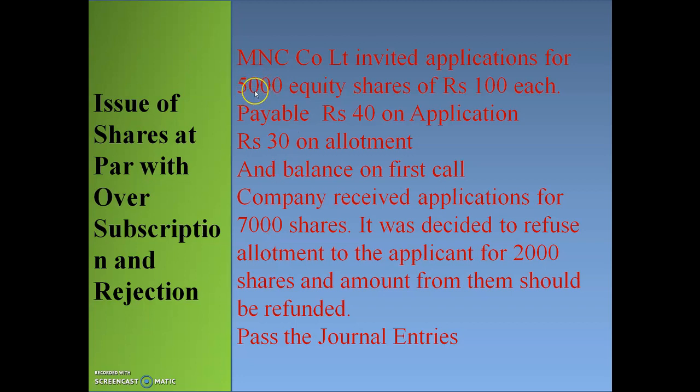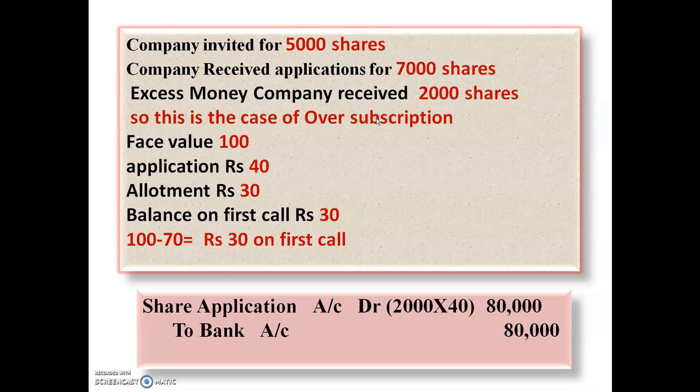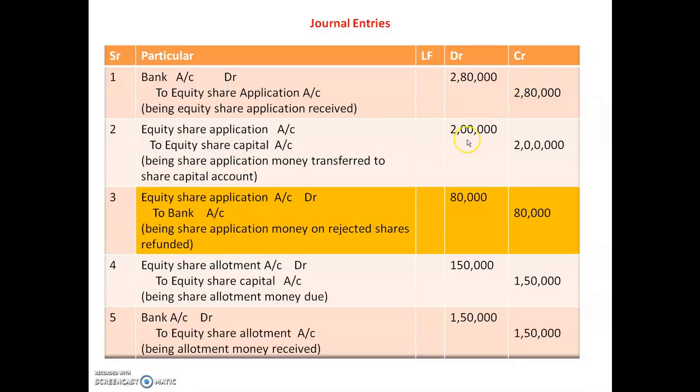Okay, so here 5,000 multiply with 40 rupees on applications, so the amount will be here 2 lakh. Equity share application account debit, in debit column 2 lakh, to equity share capital account in credit column same amount, that is 2 lakh. Being share application money transferred to share capital account.